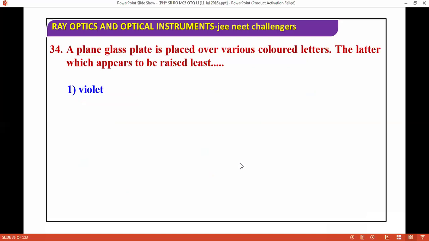The letter which appears to be raised least. Okay, so plain glass, we are putting plain glass, so which is raised least? Okay, so that's red. Okay, next question we are moving on to.